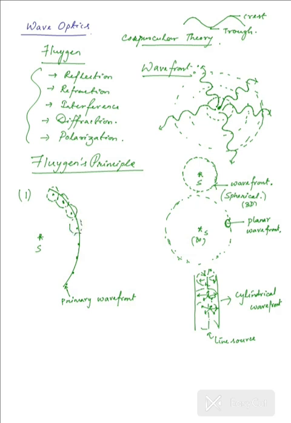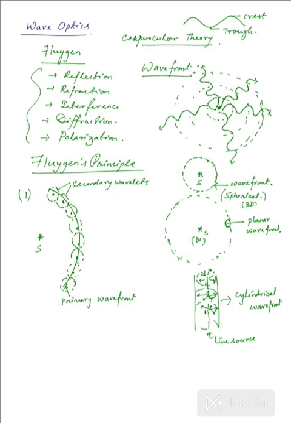They will constitute the secondary wavelets. So these small circles are wavelets, which are nothing but small wavefronts. So these are secondary wavelets. That's the first principle given by Huygens.